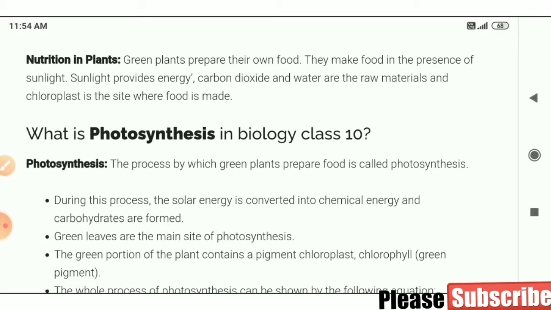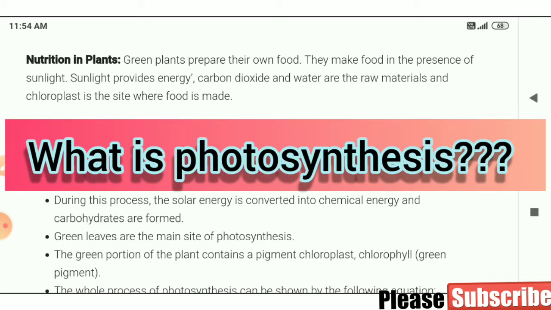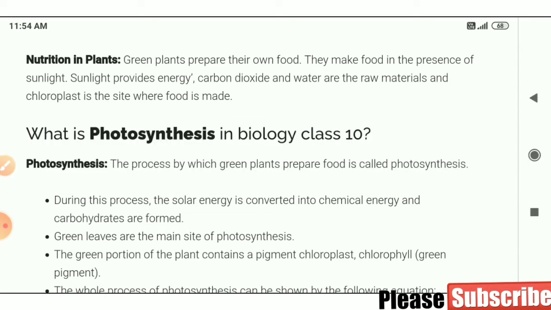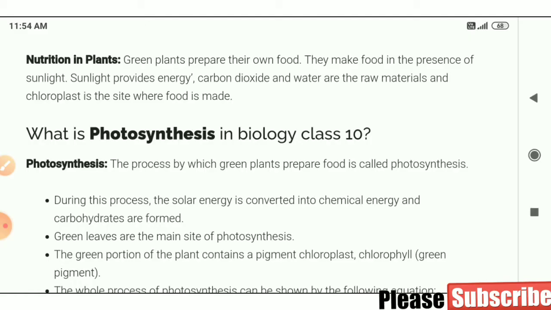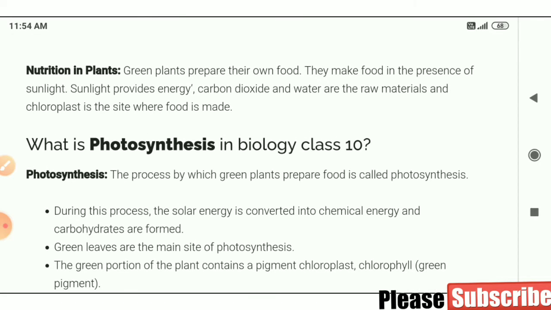First of all, we should know what photosynthesis is, because we have discussed autotrophic nutrition too. There we discussed that some organisms, some living beings, are able to synthesize their own food. That's why they are known as autotrophs. Now, here we are discussing the mode of nutrition in plants. Green plants prepare their own food. They are able to synthesize their own food.